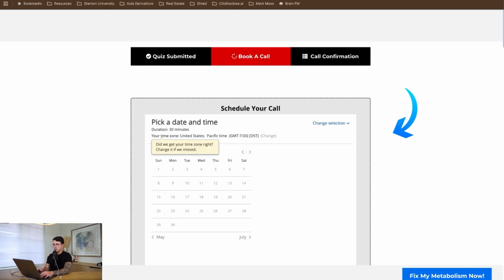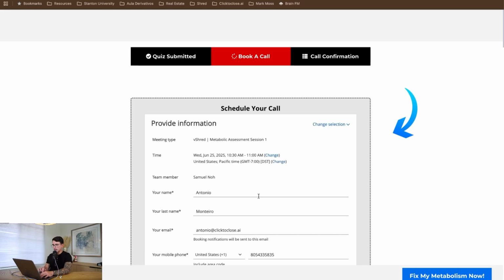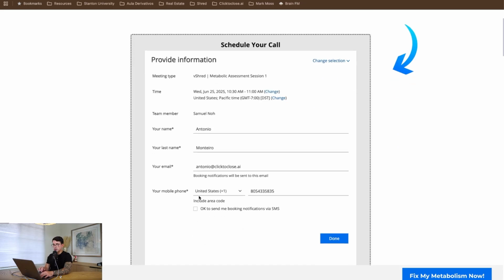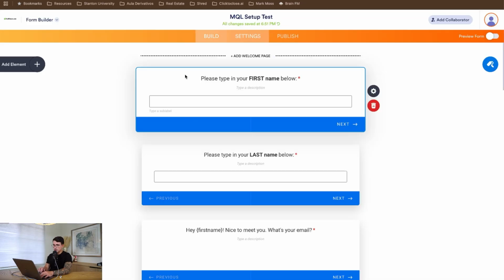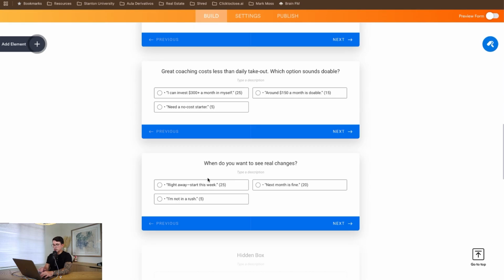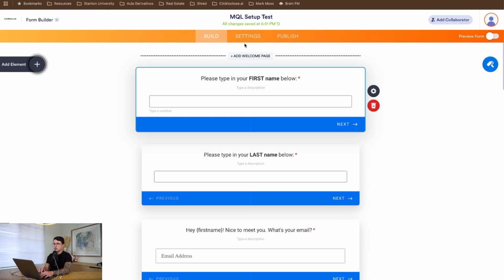So here you'll see that in the URL, the information is being passed, and when you go to the form, all the information is already pre-filled. All right, so this is how you do the MQL. This is how you create a calculated value. You're also learning how to redirect these customers to the BAS closers, and how to forward the URL parameters whenever there is a form submission to increase your conversion rates.